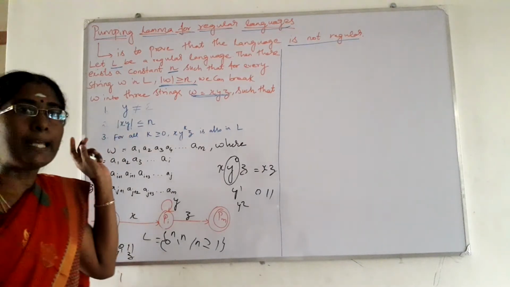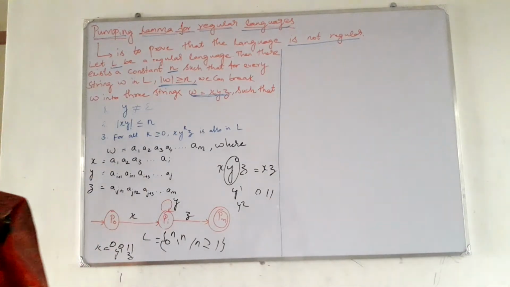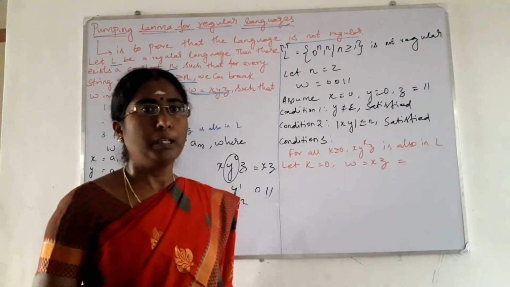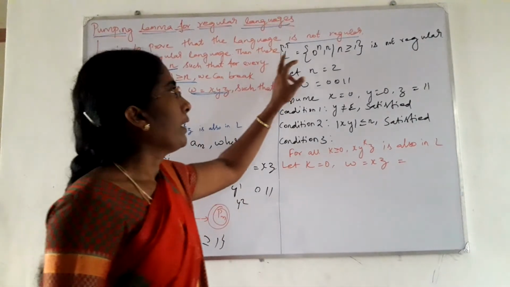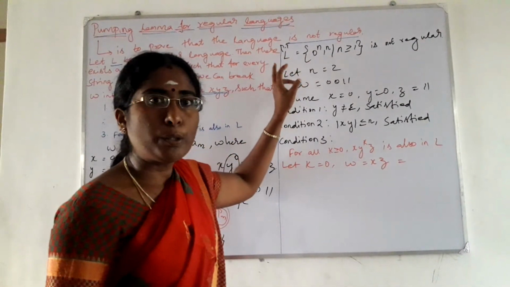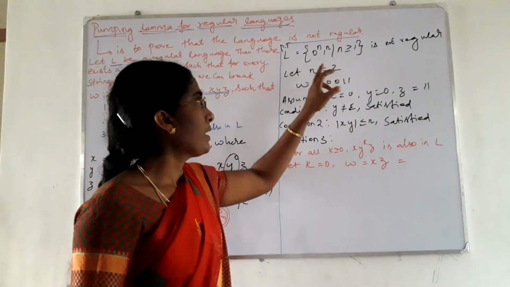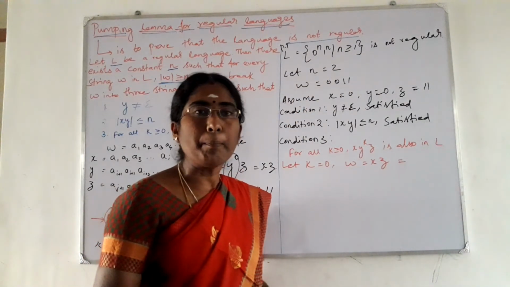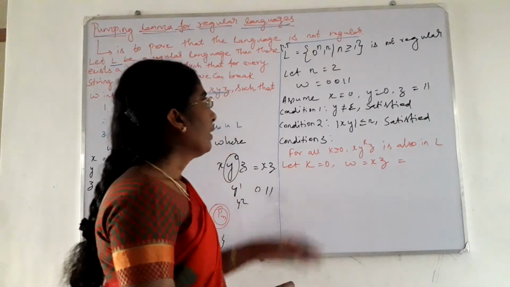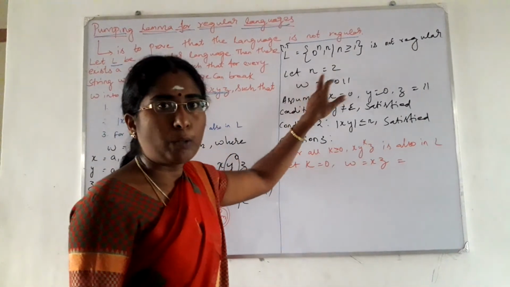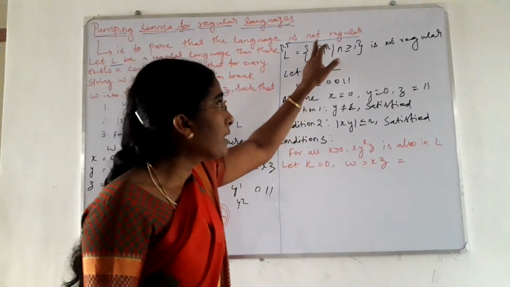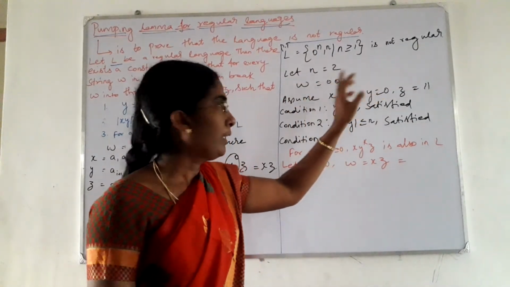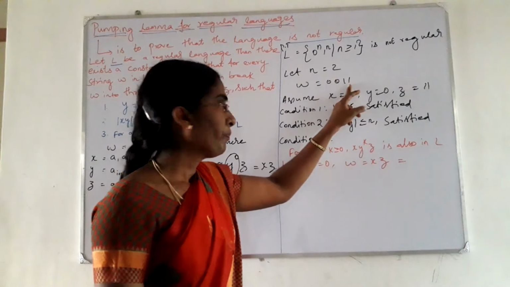Now we will see an example. Prove that L is equal to 0 power n, 1 power n such that n greater than or equal to 1 is not regular by using the pumping lemma, right? Let n is equal to 2. For this, here n is equal to 2, w is equal to 0, 0, 1, 1. That is the string 0, 0, 1, 1.